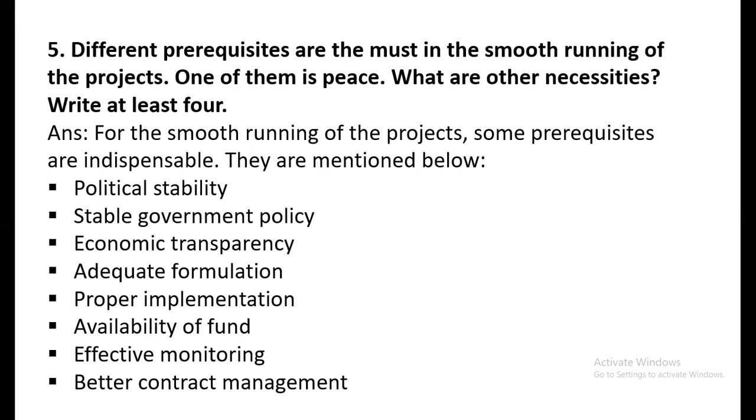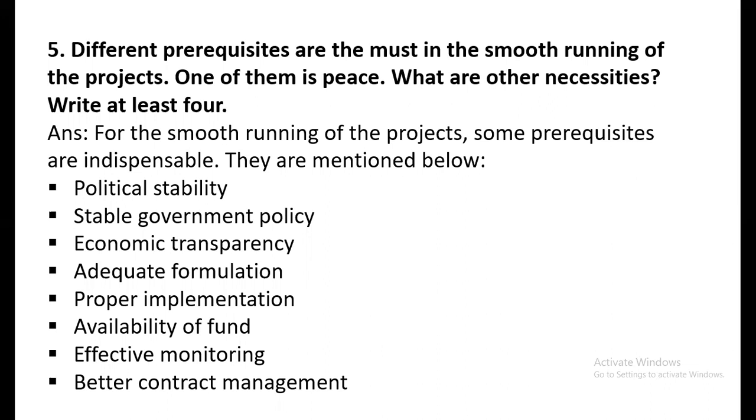So we have seen in the last 2 decades, when there was no peace in the country, there was some sort of insurgency in the country. At that time, many development projects came to a halt. They could not continue their activities. So one of them is peace.